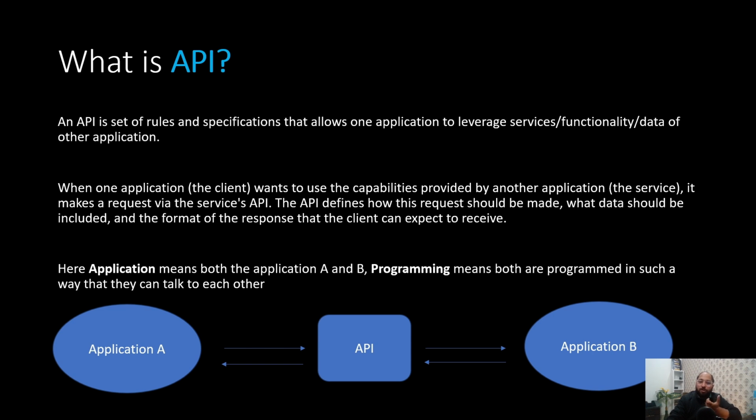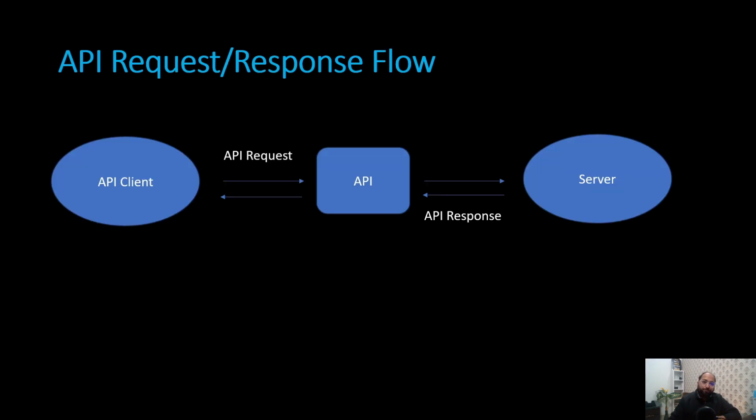So both application A and B are programmed in such a way that they will talk to each other, and API is an interface because this is the intermediate layer, that's why it is an interface. So application means both the applications, programming means both are programmed to talk to each other, and interface, as this is the interface between the client and server, that's why this is the full form of API.